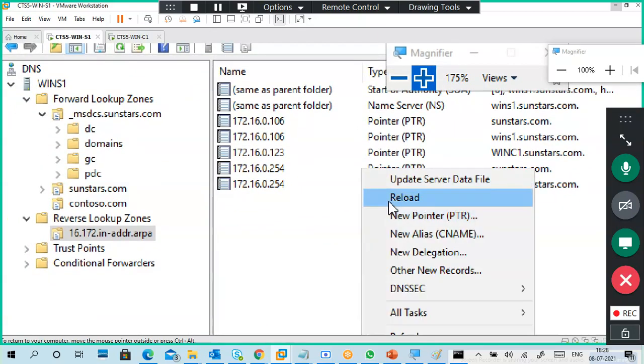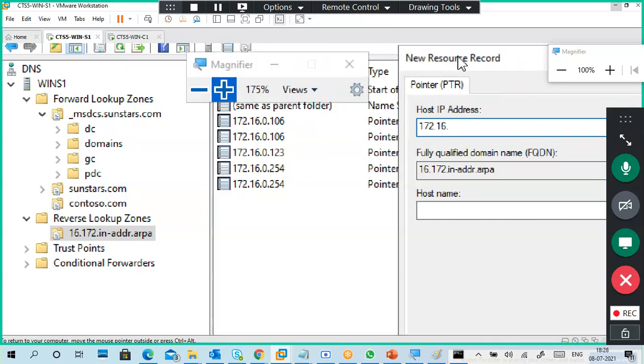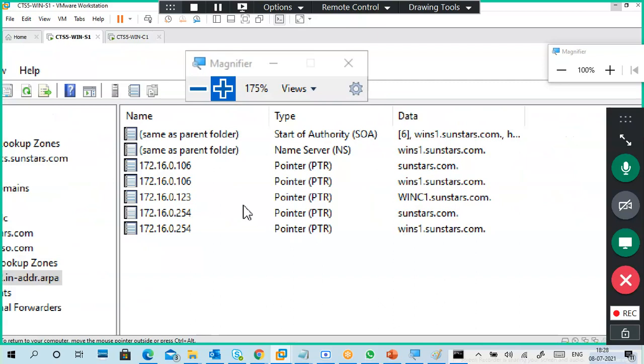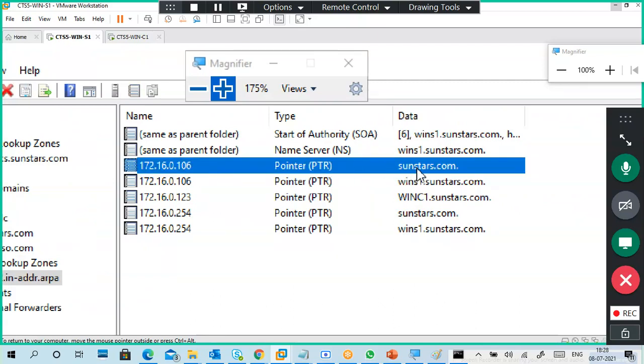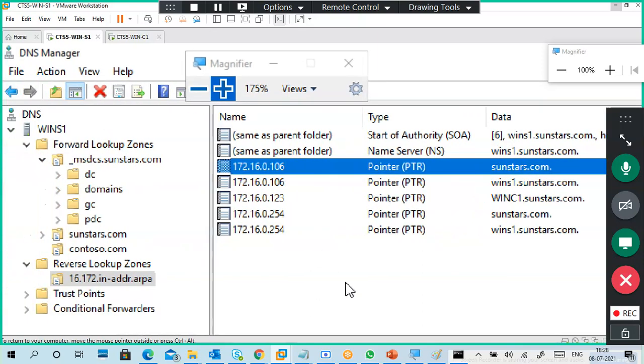You can create your own record in a reverse lookup zone directly, like a new pointer record, and create your IP address. First give the IP address and host name directly. If in case you don't want it like that, you can get it from your lookup zone. So if you see pointer record, IP address, PTR, name, already it is showing 6 records.